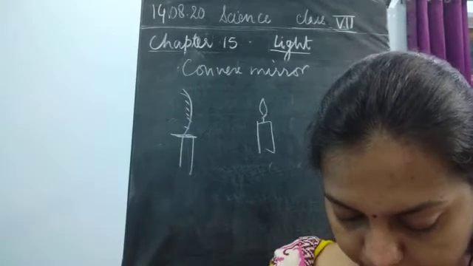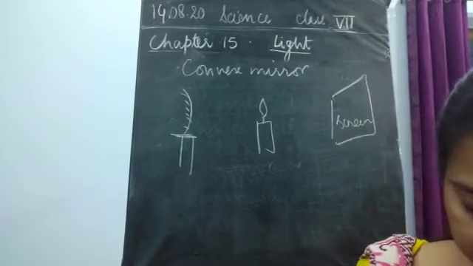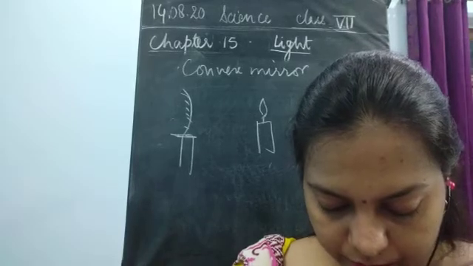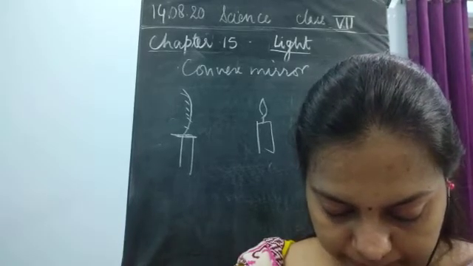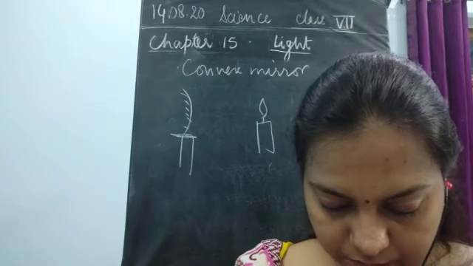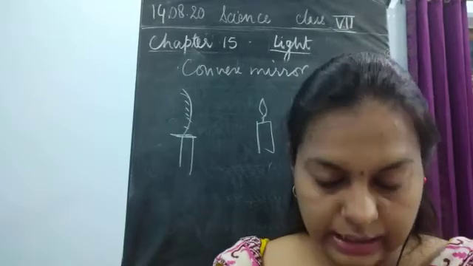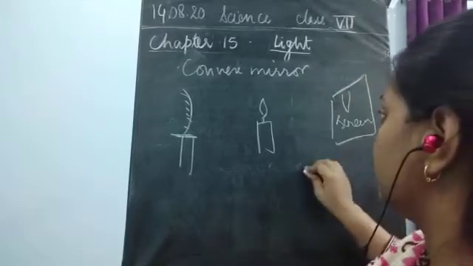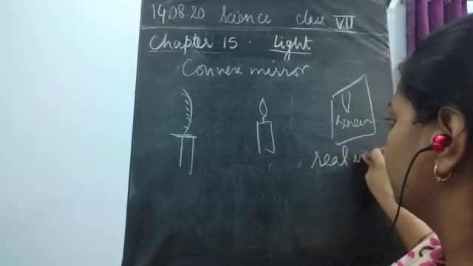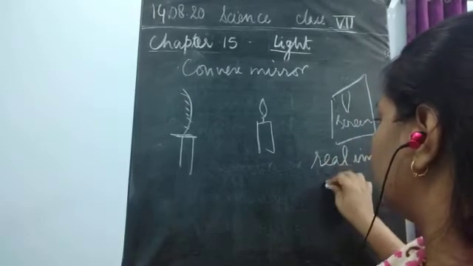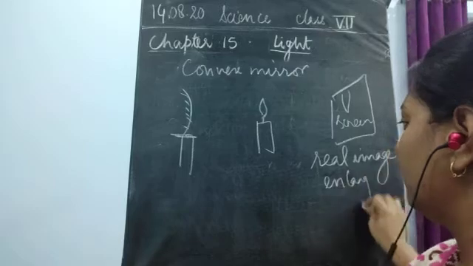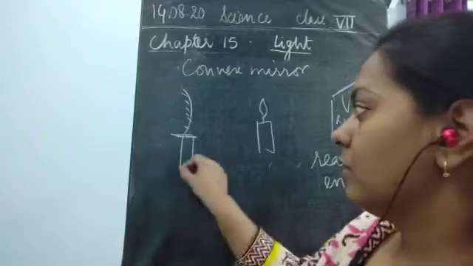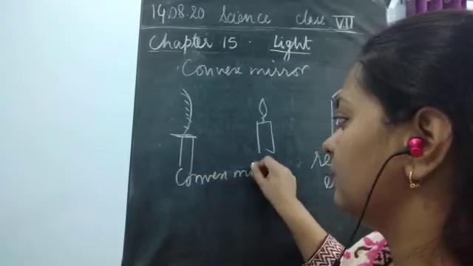So we can recognize the mirrors used on the side of scooters, which are convex mirrors. So what would happen? Yes, an enlarged image would be obtained in the convex mirror, and this could be seen on the screen. So this forms a real image, and that would be enlarged. No virtual image would be seen, but an enlarged, real image is obtained from this convex mirror.